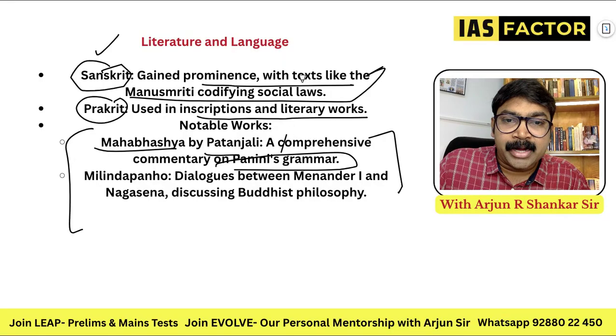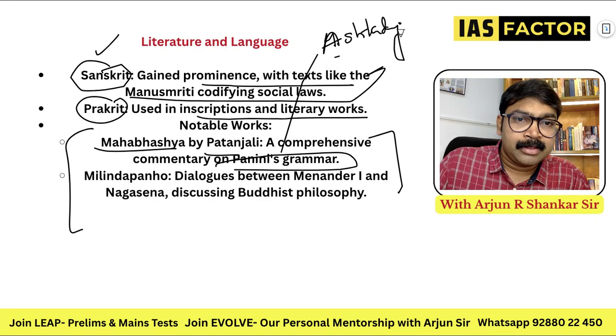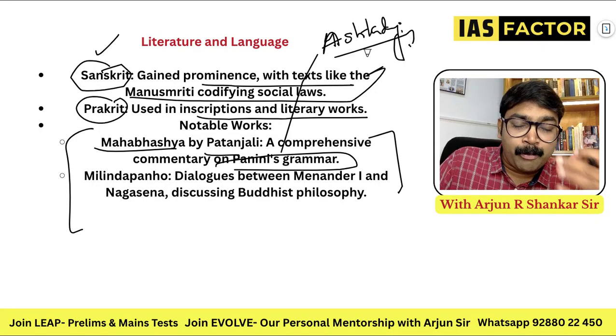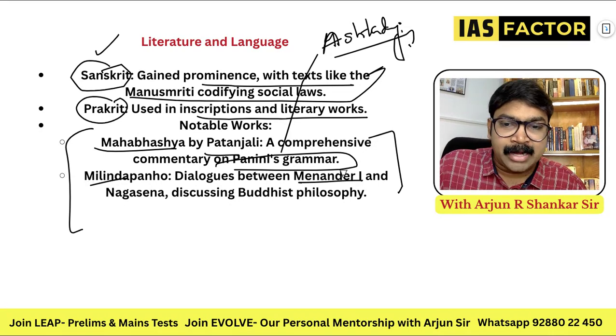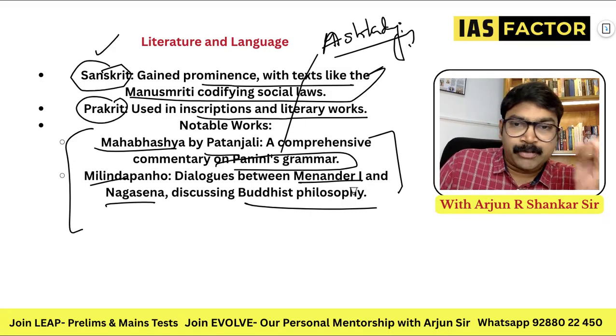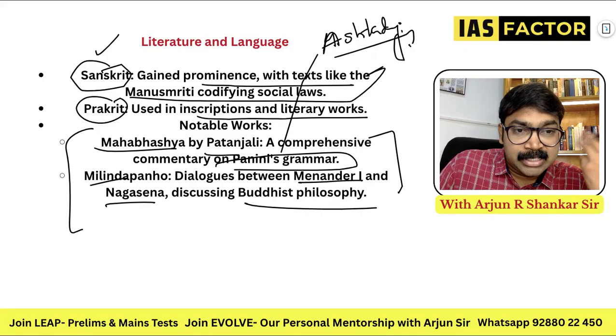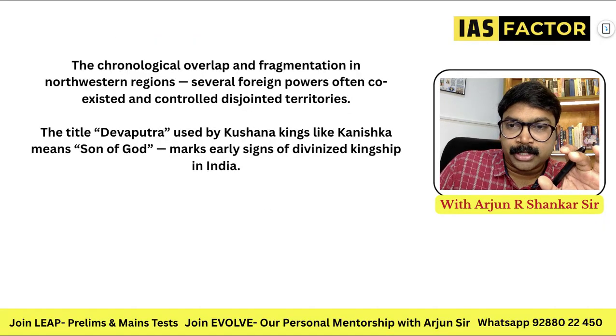When you see Panini, always remember the book called Ashtadhyayi, the Sanskrit book of Panini. Mahabhashya by Patanjali is a commentary on that. Milinda Panho is the dialogue between Menander and Nagasena. It discussed Buddhist philosophy. So Sanskrit was used, Prakrit was used, and Mahabhashya is also quoting all this.